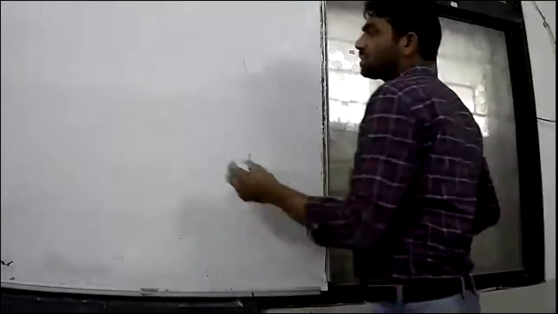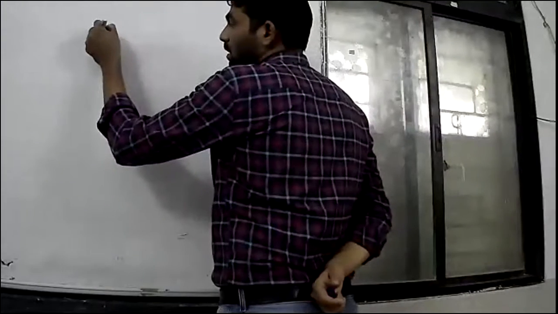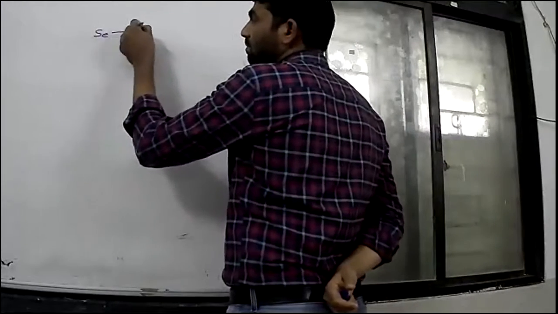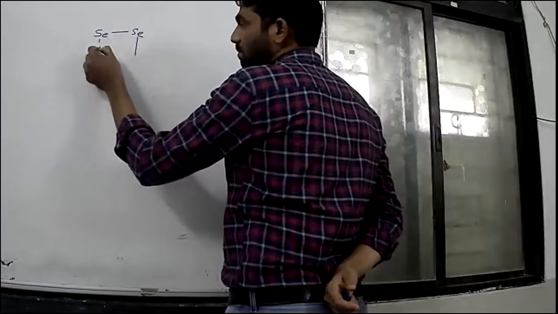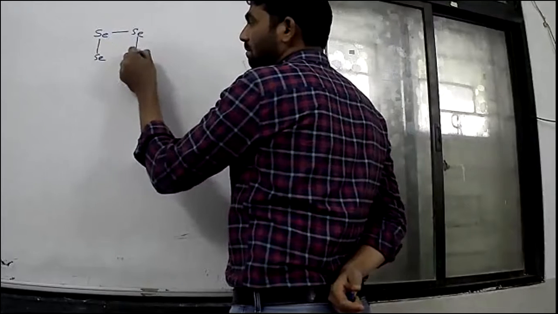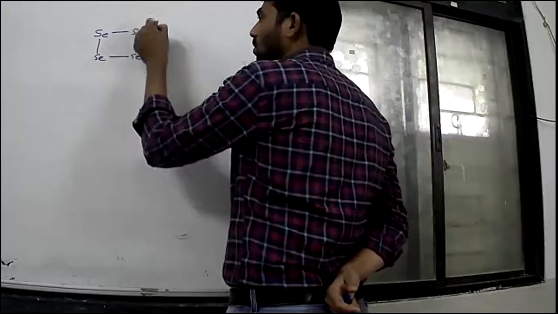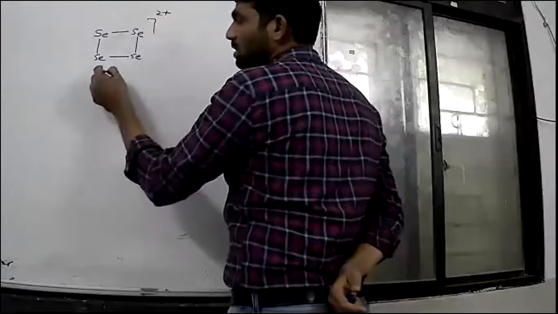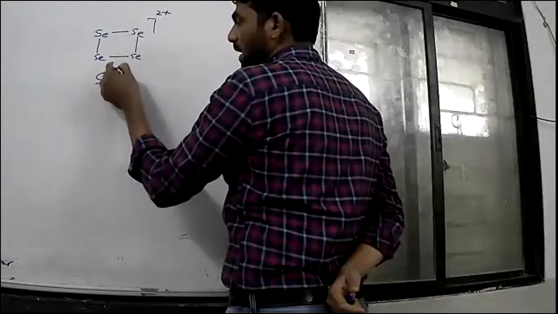First of all, I am writing selenium, selenium, selenium, selenium, and then 2 plus. This is called Se4 2+.